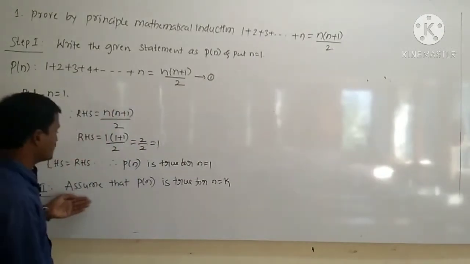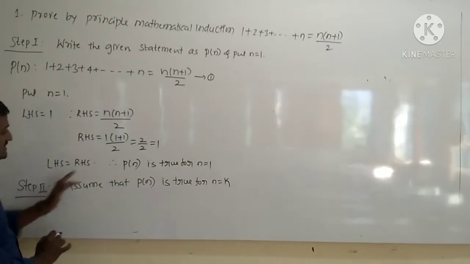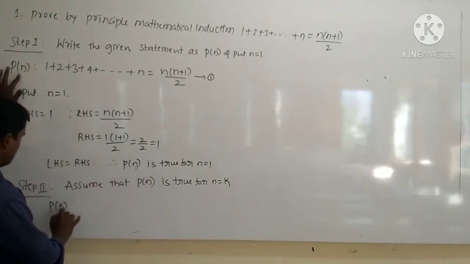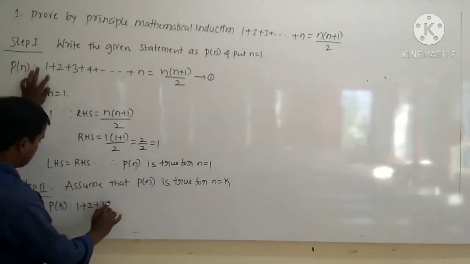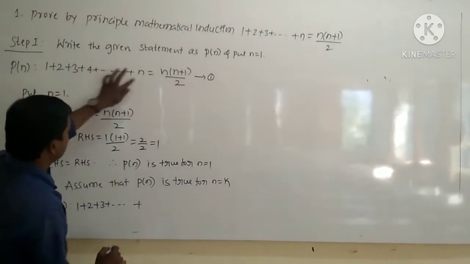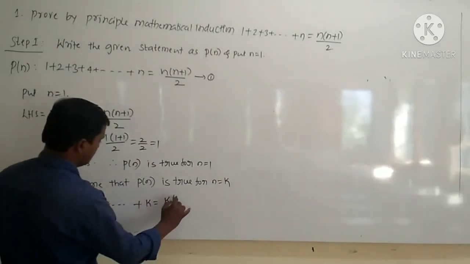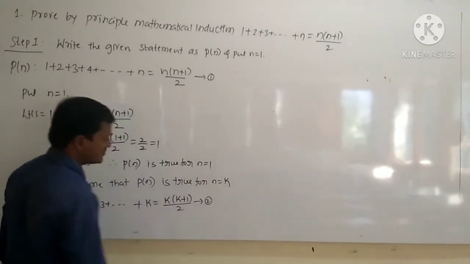So in the place of n we write k, and it becomes P of k. Therefore this becomes 1 plus 2 plus 3 up to k, which is equal to k into k plus 1 divided by 2. Call this 2.